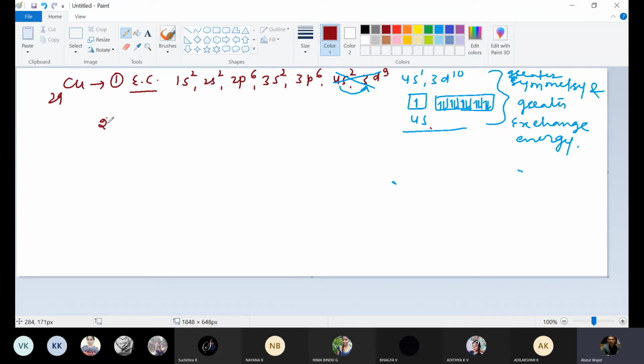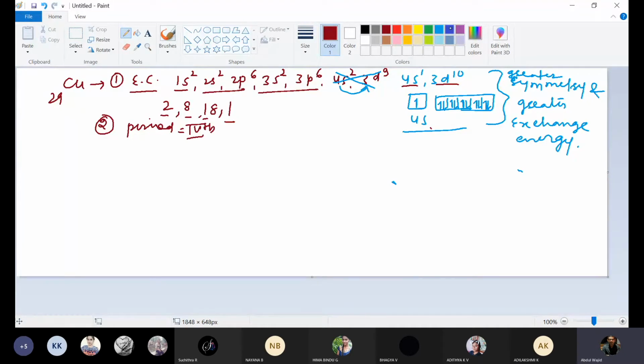Now, the second point, sorry, the first point. The first shell has 2 electrons, the second shell has 8 electrons, the third shell has 8 plus 10, 18 electrons, and the fourth shell has 1. So 2, 8, 10, 28, and 1, 29. What about the period? Since the shells are 1, 2, 3, 4, the period will be 4.